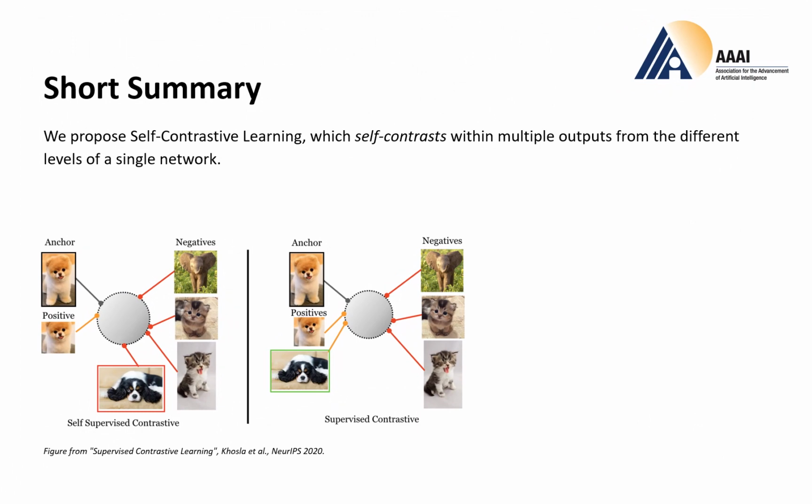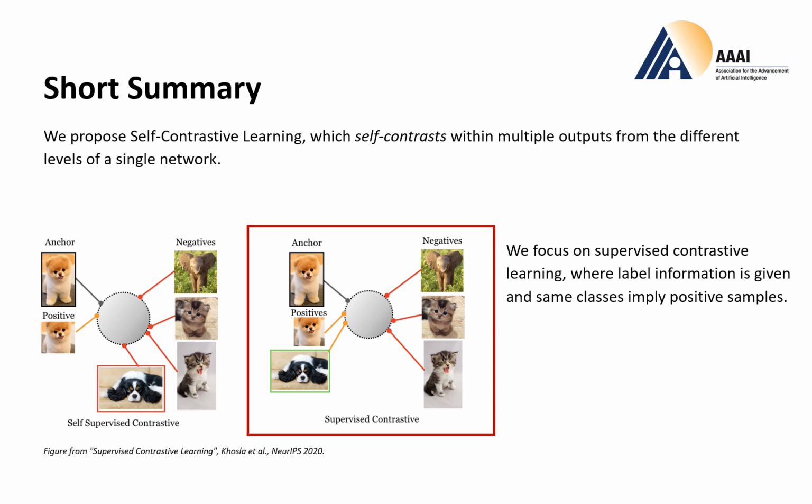First, let us briefly summarize the main idea of our paper. In this work, we propose self-contrastive learning, which self-contrasts within multiple outputs from the different levels of a single network. So now I'm going to explain what is self-contrasting and why we need this.